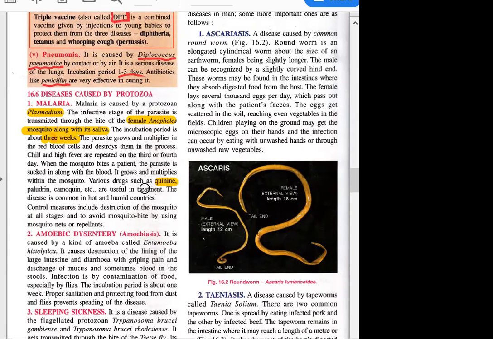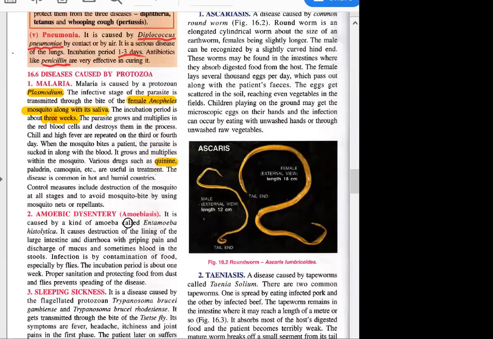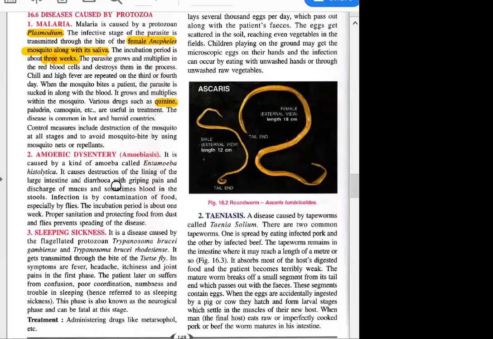And one very important thing about mosquitoes is that they lay their eggs on stagnant water. So if there is no stagnant water in nearby areas, there is very little chance that mosquitoes will develop there. Okay, so mosquito nets, repellents, etc. Now coming to the next disease, that is amoebic dysentery.